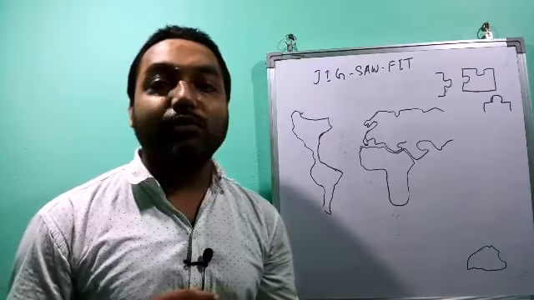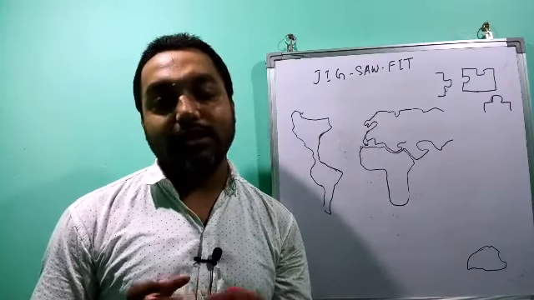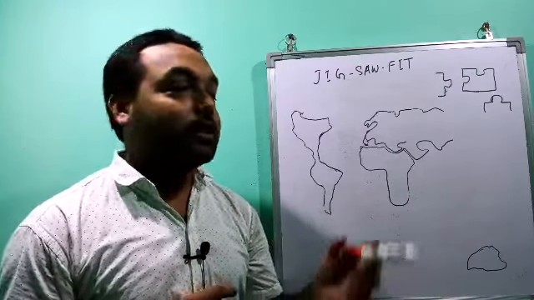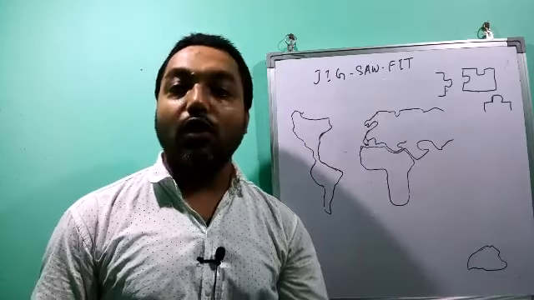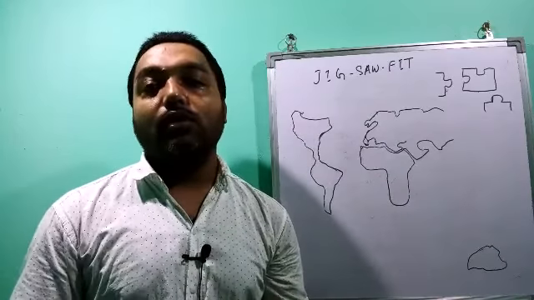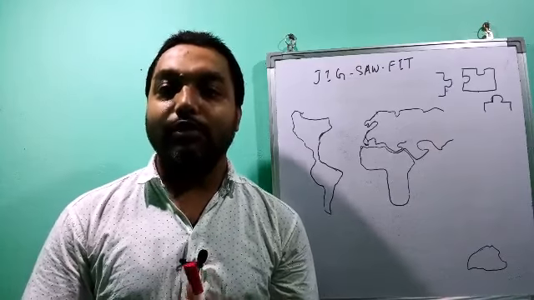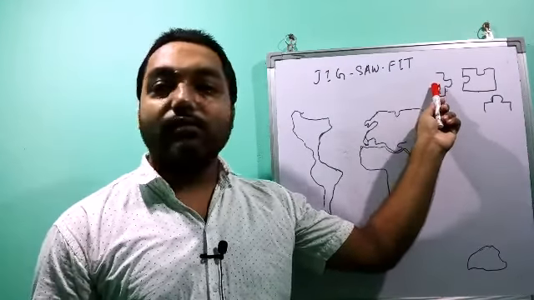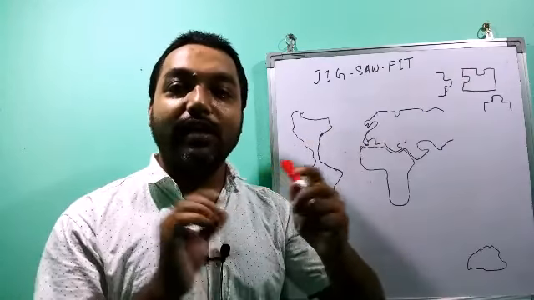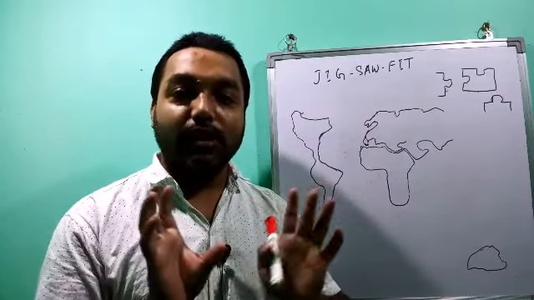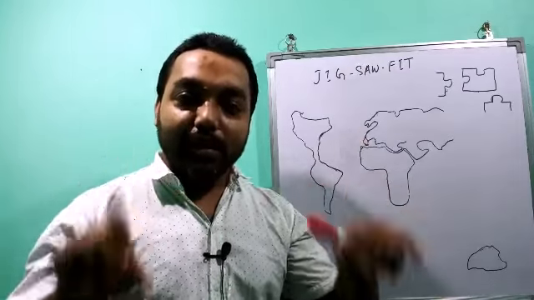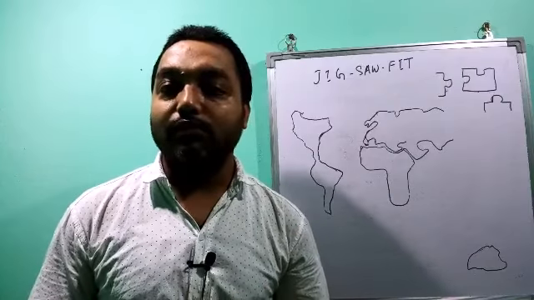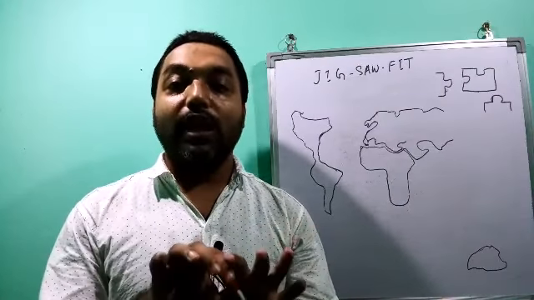The first evidence he put forward was matching of the continents. He said that the continents match each other. Now what does it mean? Before that we should know one term, that is called jigsaw fit. We have already heard about the jigsaw puzzle. If you don't know, it is a puzzle where one side is coming out and the other side is going inside, and we should find the pieces and put them together to complete a big picture. This is called a jigsaw fit puzzle, because one piece matches the other.